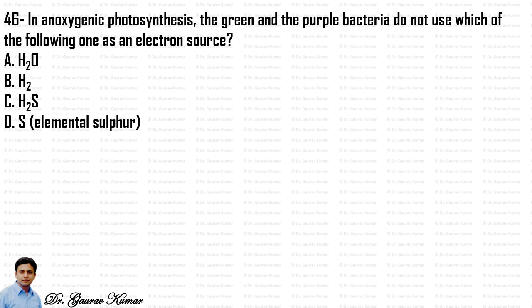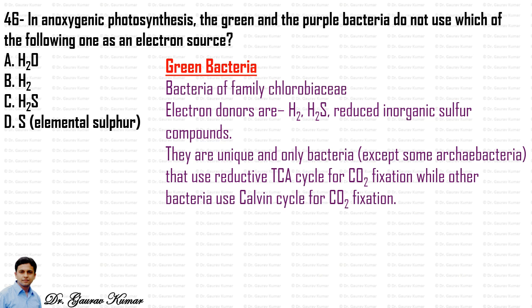In anoxygenic photosynthesis, the green and the purple bacteria do not use which of the following as an electron source? H2O, H2, H2S or elemental sulfur. So green bacteria are bacteria of family Chlorobiaceae. The electron donors in case of green bacteria are H2, H2S, reduced inorganic sulfur compounds. They are unique, apart from some archaebacteria, in using the reductive TCA cycle for CO2 fixation, while other bacteria use the Calvin cycle for CO2 fixation.